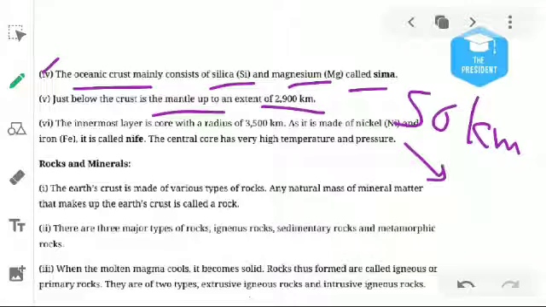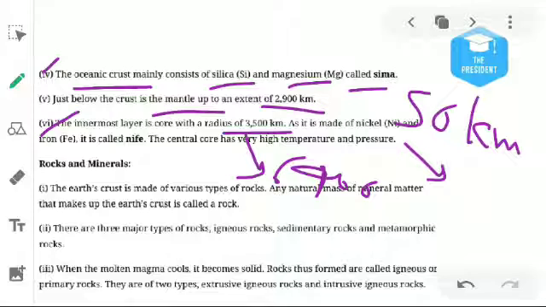This is the thickness of the mantle. And the last one is the core, which lies from 2900 kilometers to 6400 kilometers in depth.